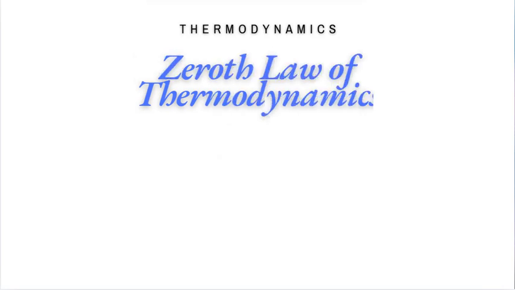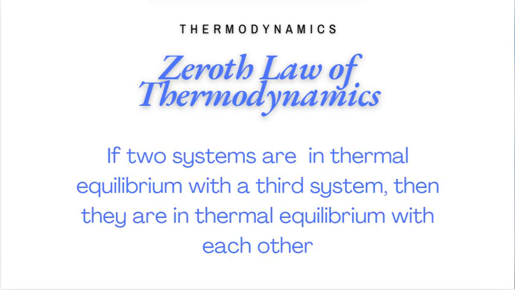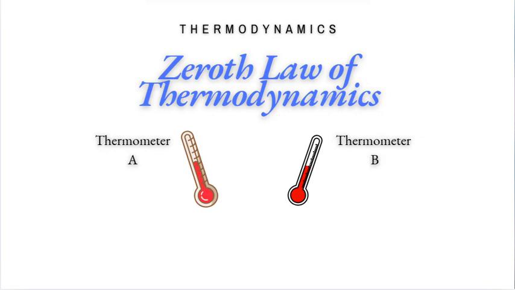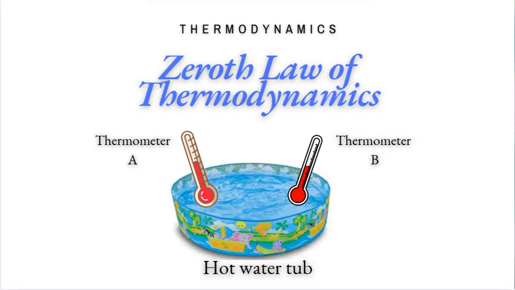The zeroth law of thermodynamics states that if two systems are in thermal equilibrium with a third system, then they are in thermal equilibrium with each other. As an example, imagine you have two thermometers placed in a water bath. If the water bath is in thermal equilibrium with both thermometers, then the thermometers must be in thermal equilibrium with each other, meaning they should read the same temperature.